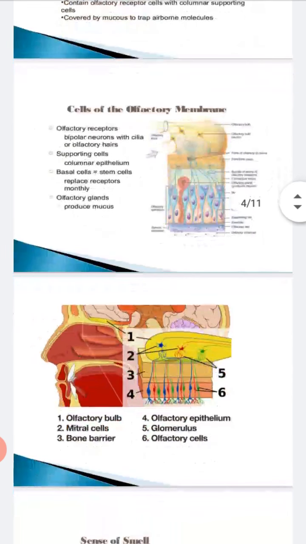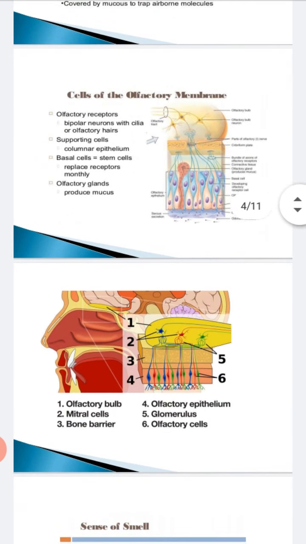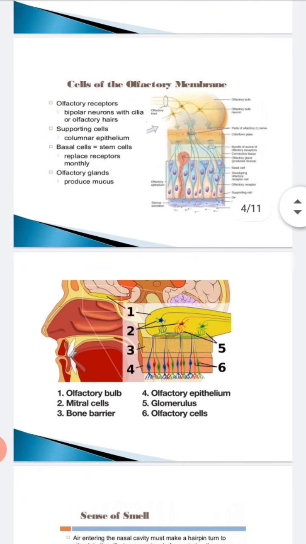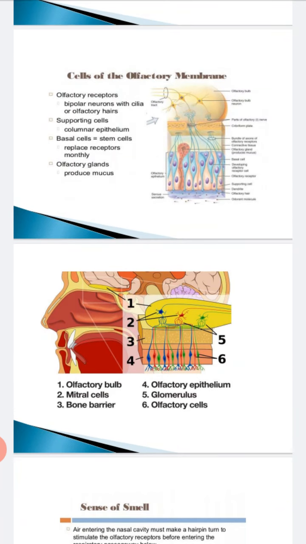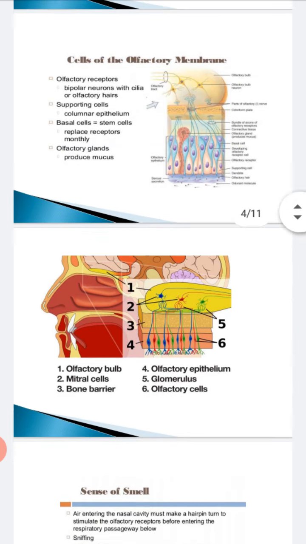In the next diagram you can see a yellow colored bulb. This is the olfactory bulb, and here you see the cells. They are the mitral cells and they help in synapse. When the mechanism occurs, they help in synapse. And the Bowman cells synthesize mucus. This is a characteristic feature.